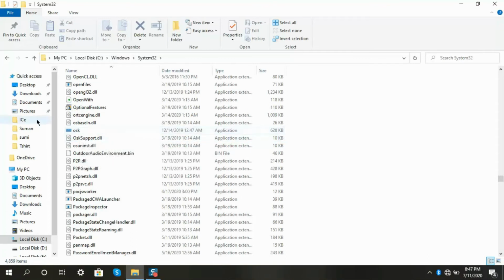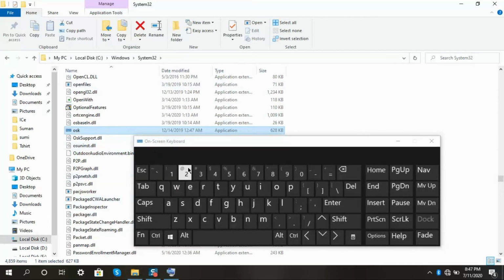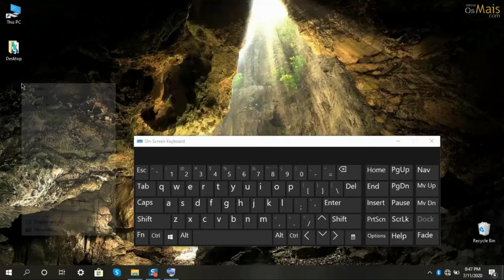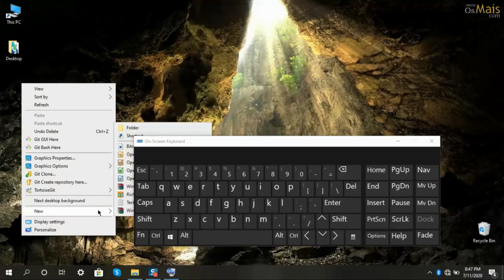Okay, now here I've got my OSK file. What you need to do is right click and open, or you can just double click on it. Once you open that file, you have your on-screen keyboard. Now even if your actual keyboard is not working, you can still type your message. Here I'll show you what I'll do.